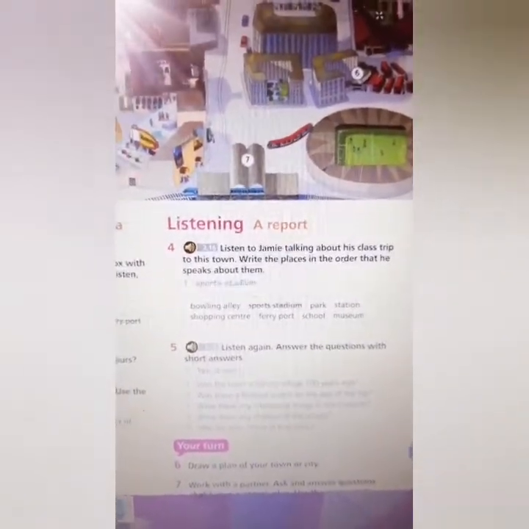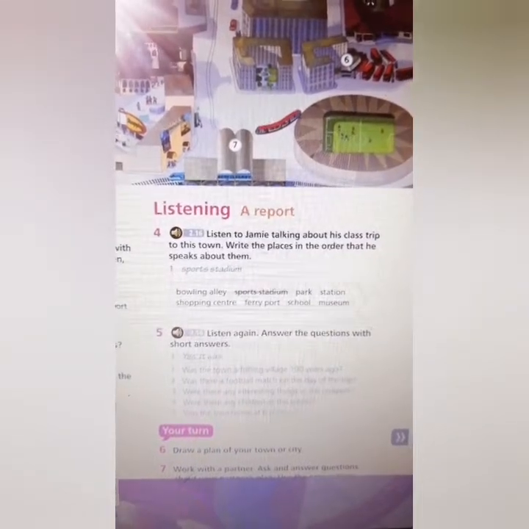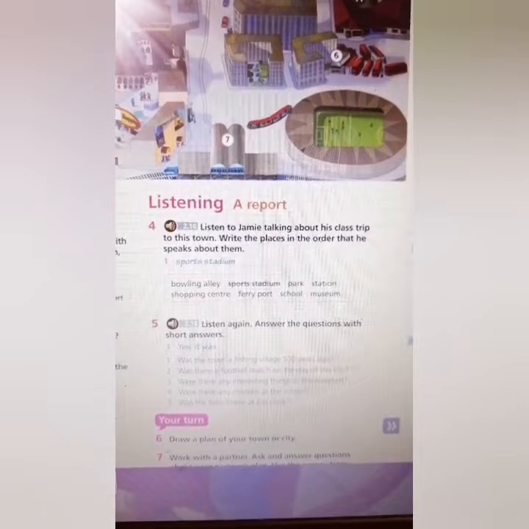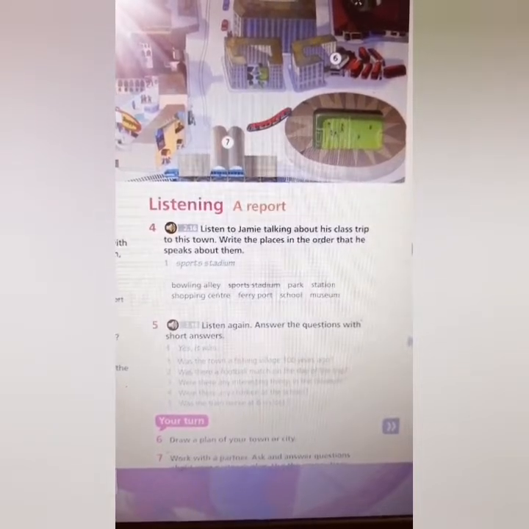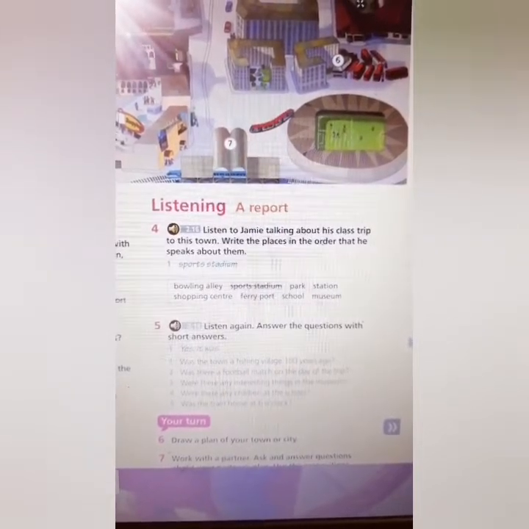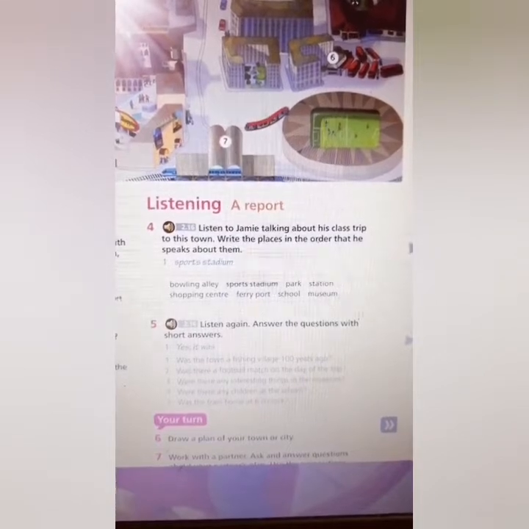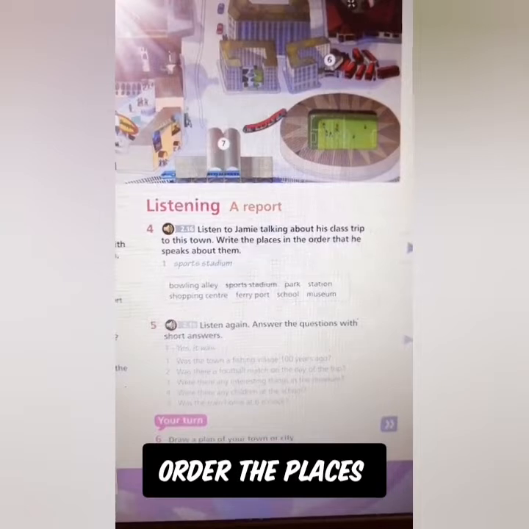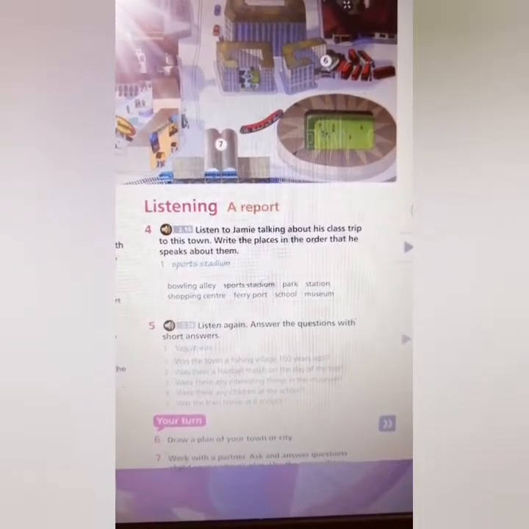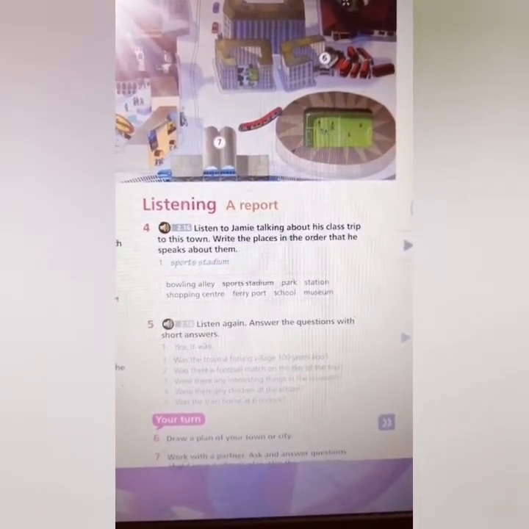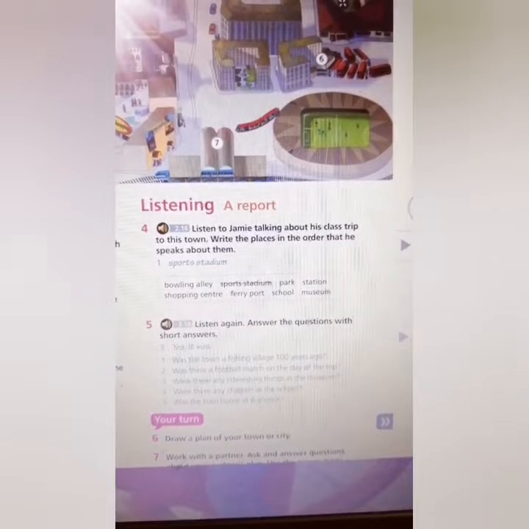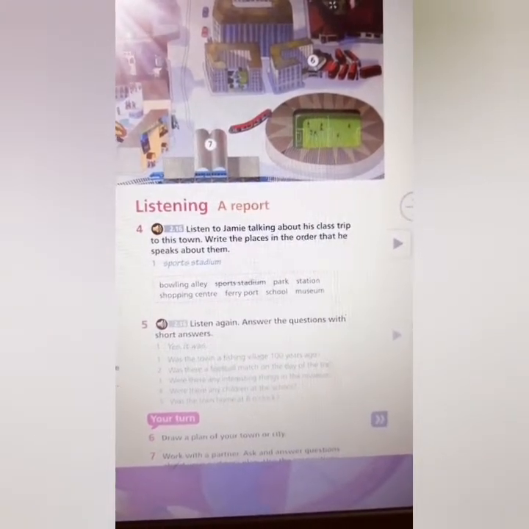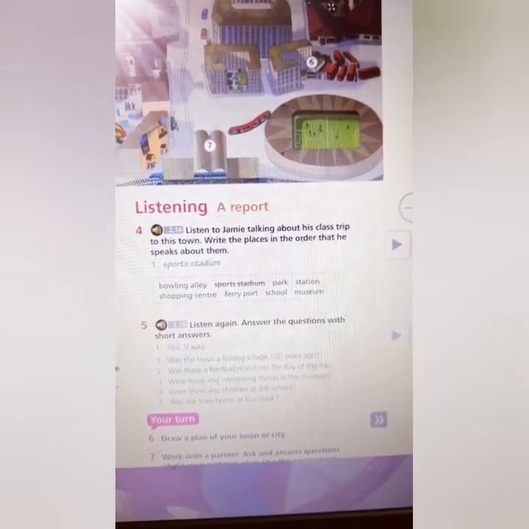This is the last activity, in which you have to listen to Jamie talking about his class trip to his town and write the places in the order he speaks about them. He's going to mention different places and all you have to do is put them in order from number 1 to number 8.